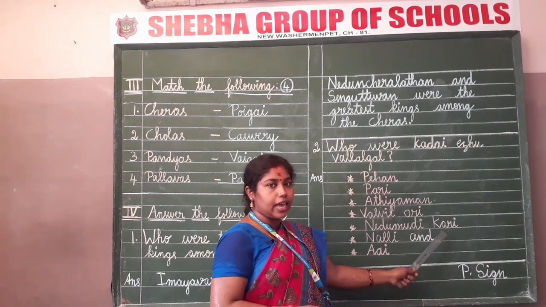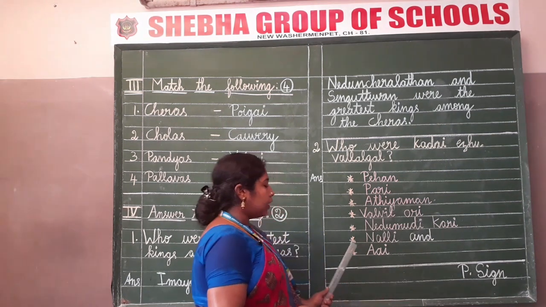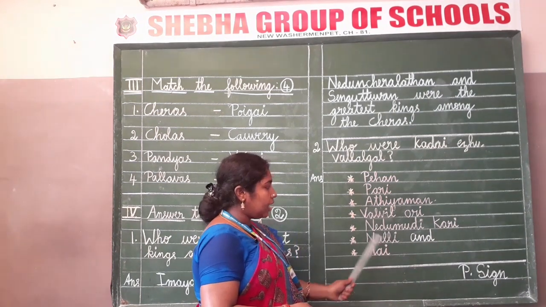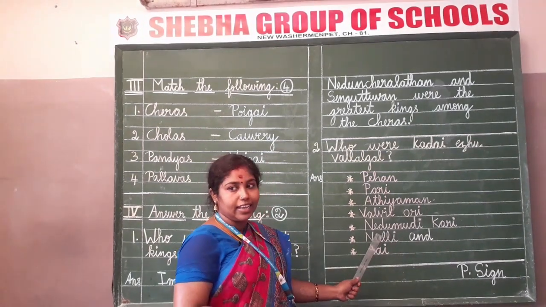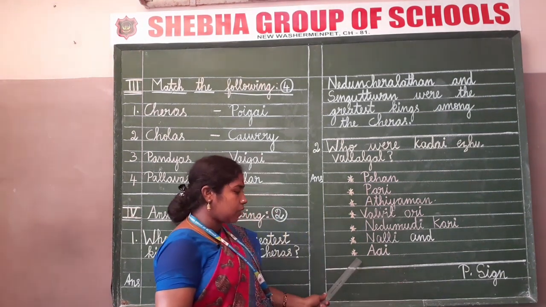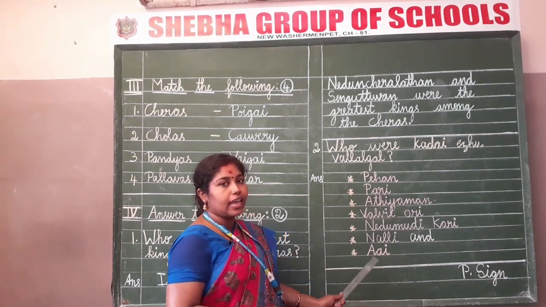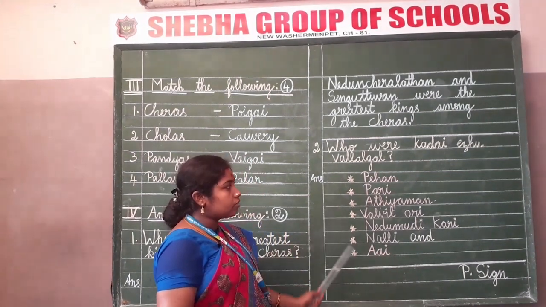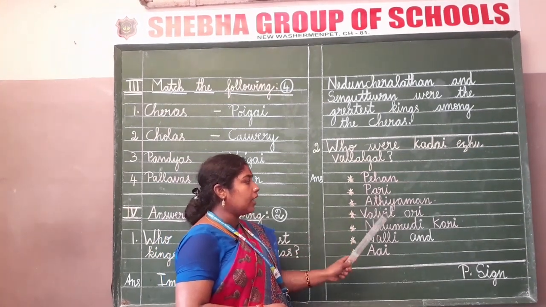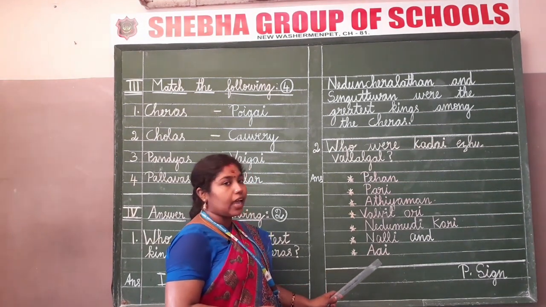K-A-R-I. Kari. And the sixth one, Nalli. N-A-L-L-I. Nalli. And the last one, seventh one, Aai. A-A-I-I. So we have 7 Kadaiyezhu Vallalgal: Pehan, Pari, Adiyaman, Valvil Ori, Nedumudi Kari, Nalli and Aai.